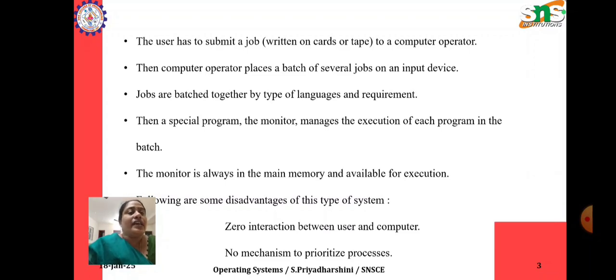Here the user has to submit the job to the computer operator. Then the computer operator places the batch to an input device. Jobs are all batched together. Then the special program, the monitor, manages the execution of each program, and then the output is given to the user. So here the main disadvantages of this system are the zero interaction between the user and the computer, and also there is no mechanism to prioritize the process.